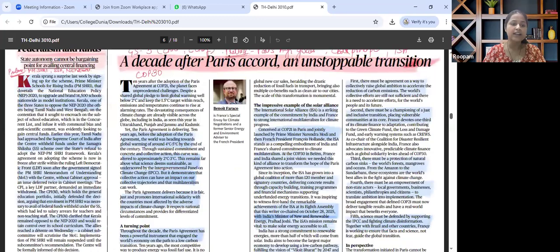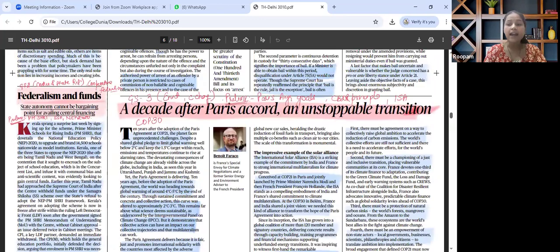The next important article in the paper and relevant for our exam is about federalism and funds, relevant for GS paper 2, center-state relations, and also cooperative federalism. The key theme discussed is that Kerala's temporary freeze on joining PM SHRI exposes the center-state tussle over education policy and fund allocation linked to NEP 2020.